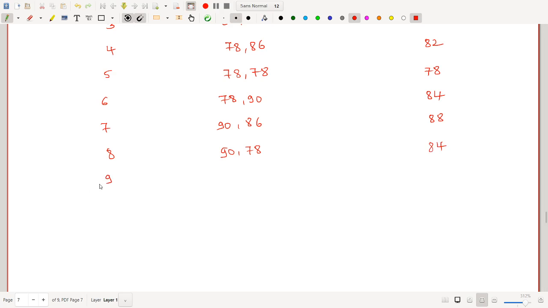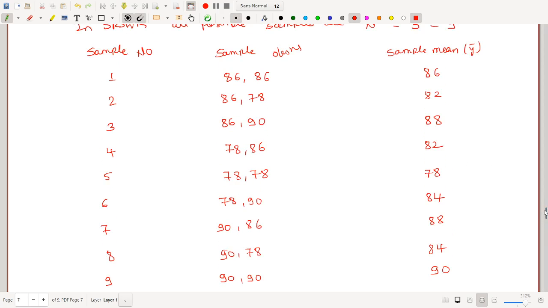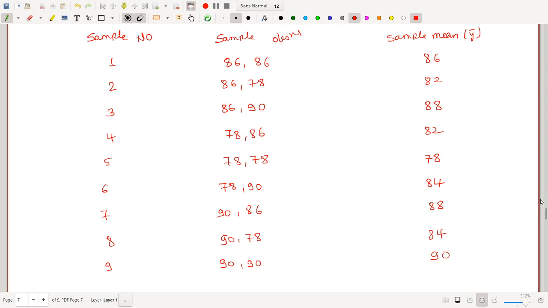And the last possible sample will be 90, 90, and its mean is 90. So these are 9 possible samples. If we want to draw any 2 samples from these 3, then it will be among these 9 samples.